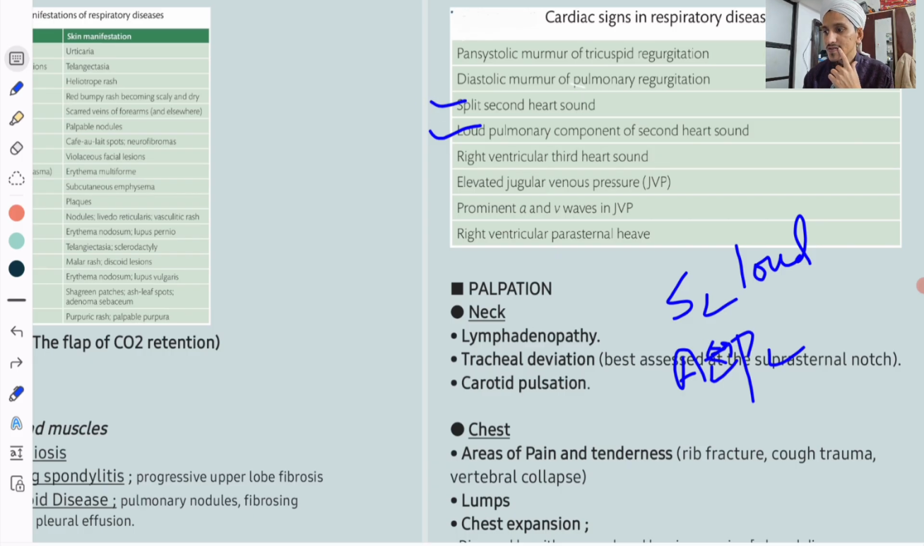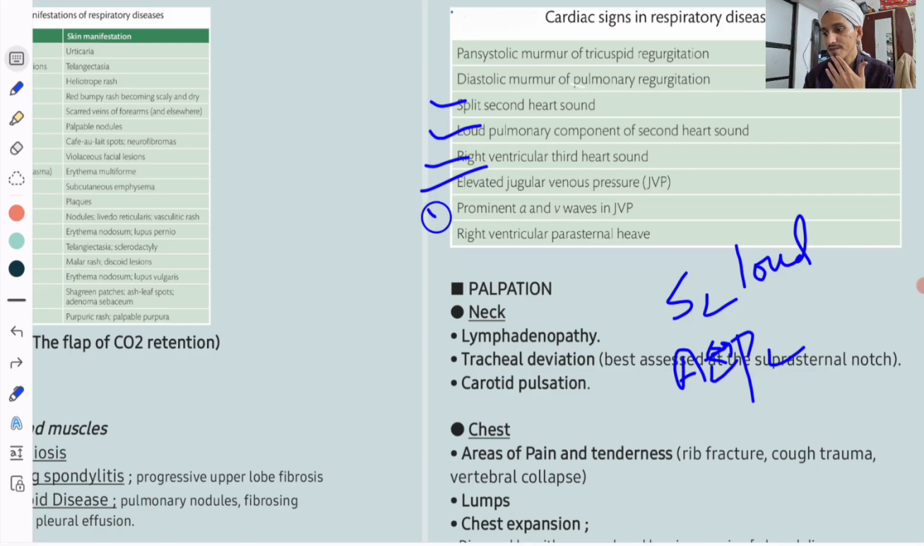A right ventricular third heart sound. Okay, triple murmur you can have because of volume overload. Elevated jugular venous pressure you can have because the jugular vein is direct. Jugular vein will reflect the right atrial pressure. So when the right atrial pressure is high because of pulmonary hypertension, there will be elevated JVP.